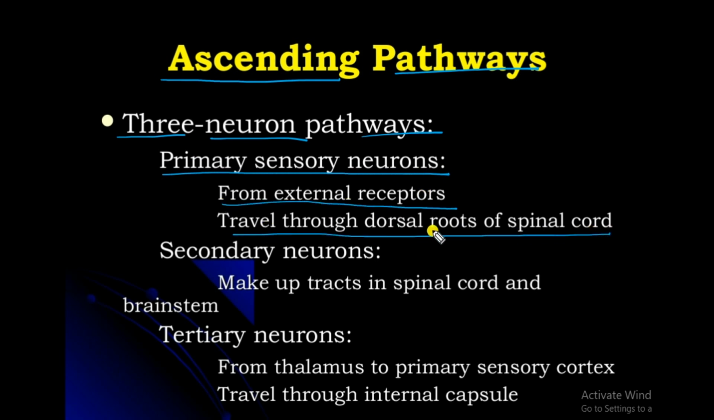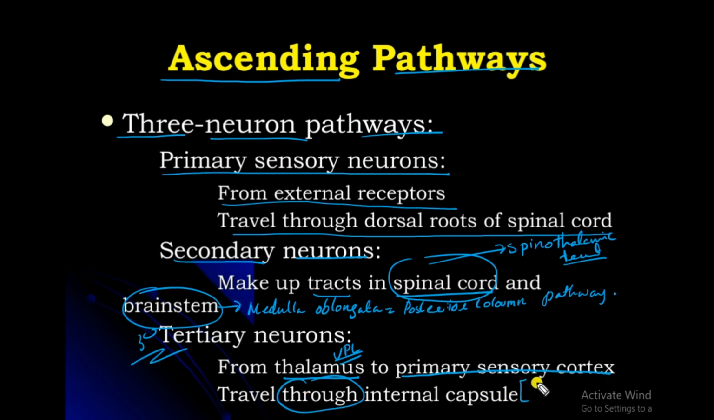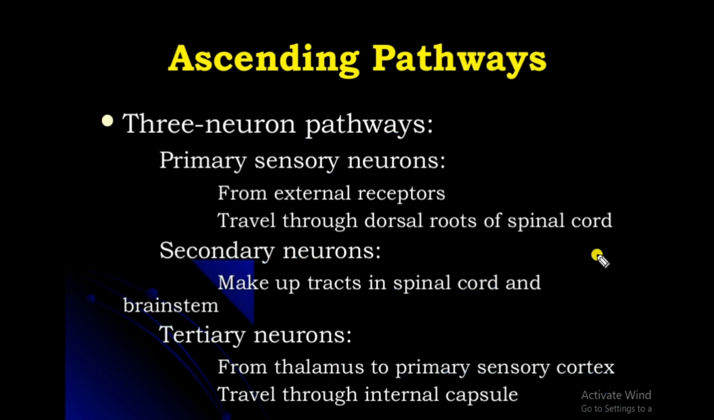Ascending pathways have 3 neuron pathways. Primary sensory neurons from external receptors travel through the dorsal roots of the spinal cord. Secondary neurons make up the tracts in the spinal cord, such as the spinothalamic tract, and in the brainstem, the medulla oblongata, the posterior column pathway. Tertiary neurons go from the thalamus to the primary sensory cortex through the internal capsule.